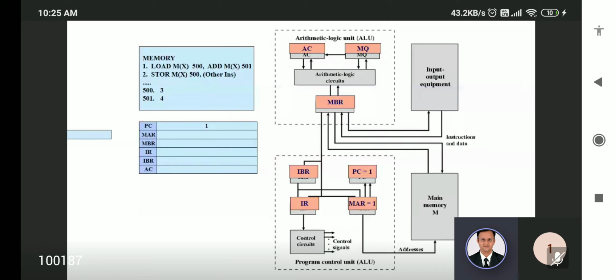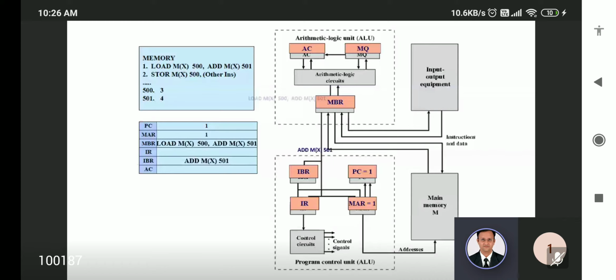Your PPT is already shared in the slide window. If you put it in slideshow mode, it will come like this, and then only the animation will work. You are viewing, right? First the line is going. Then in the MBR, only the right part will be there, then the left part. So finally, load M will be executed first.